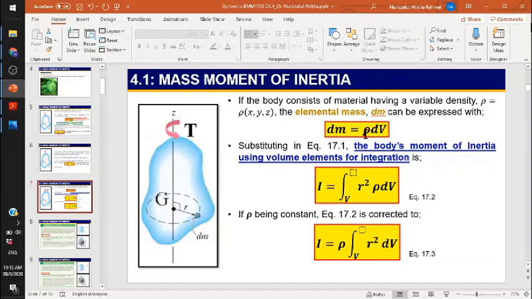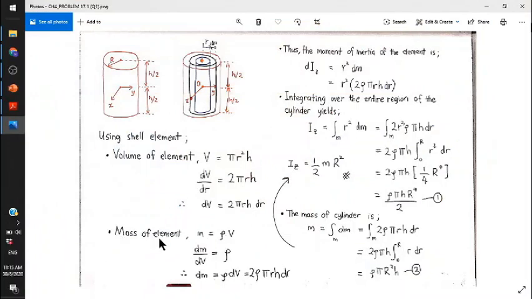dm is rho times dV. Now the mass of the element is rho times V. Why rho times V? The unit of m is kilogram, rho is kilogram per meter cubic, and V volume is meter cubic. So the meter cubic cancels and you will get kilogram. So this equation you have to know already: m equal to rho times V.